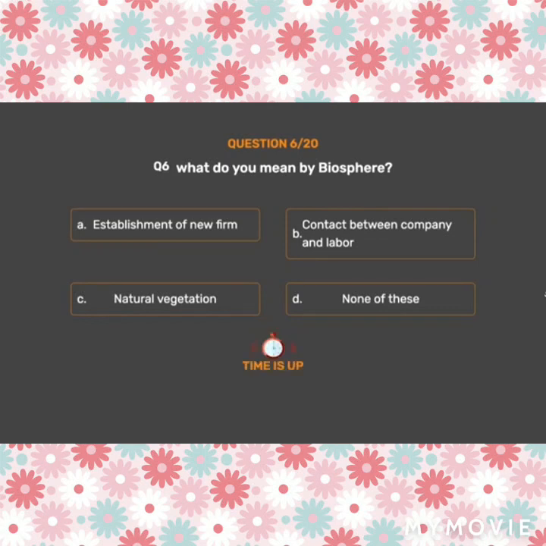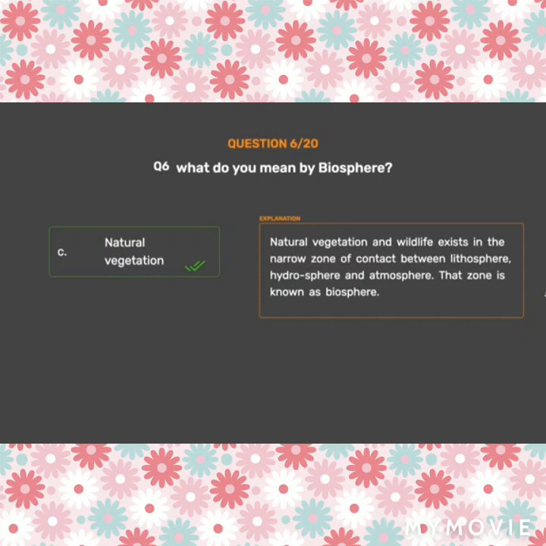The correct answer is Option C. Natural vegetation. Natural vegetation and wildlife exist in the narrow zone of contact between lithosphere, hydrosphere and atmosphere. That zone is known as biosphere.